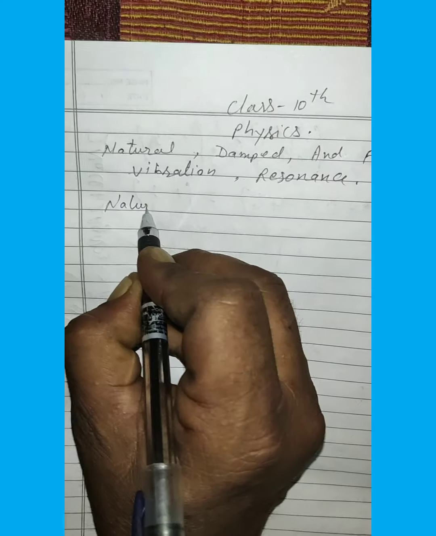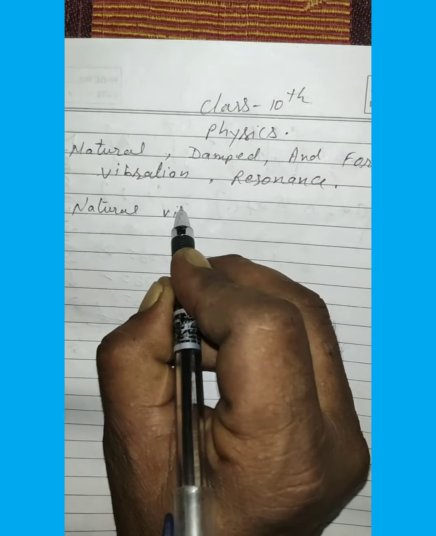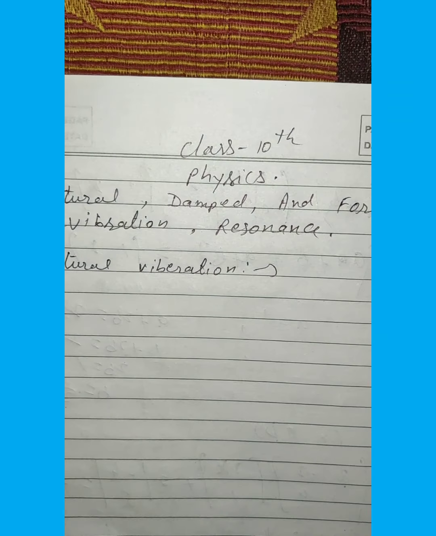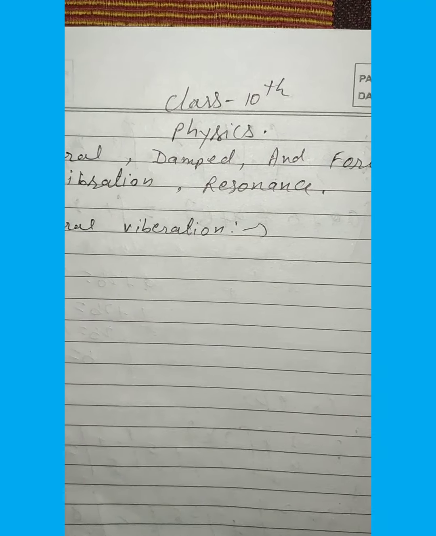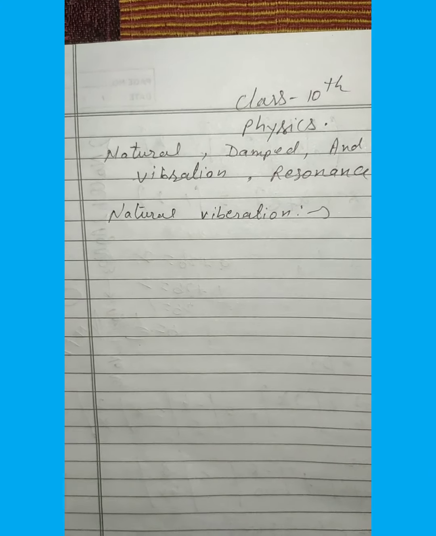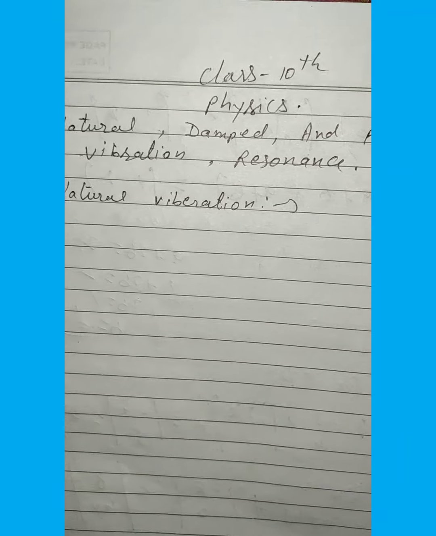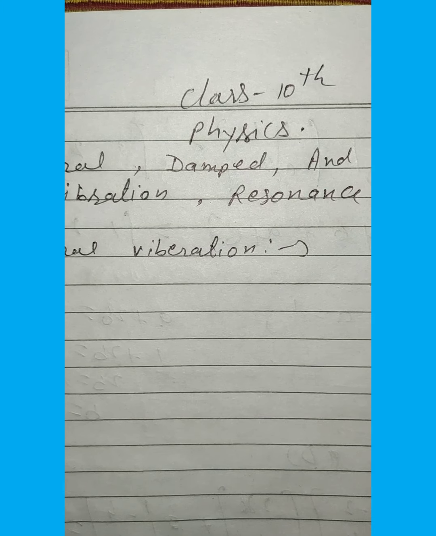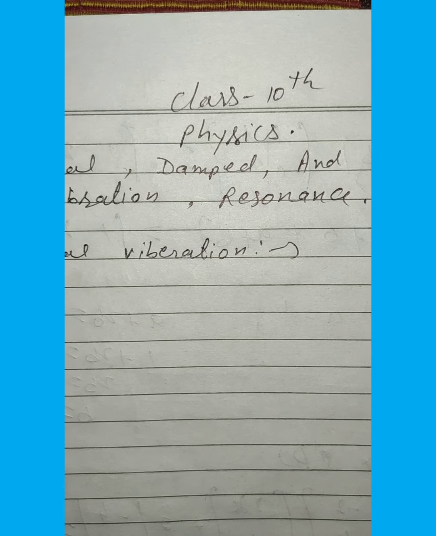So first of all, natural vibration. The periodic vibration of a body in the absence of any external force on it is called natural vibration. A body clamped at one point, when disturbed gently from its rest position, starts vibrating. The vibrations so produced are called natural or free vibration.